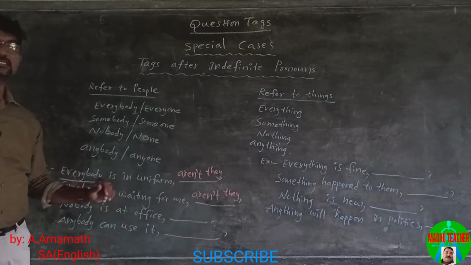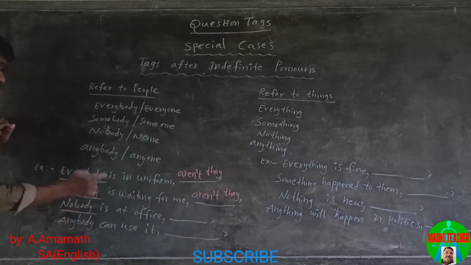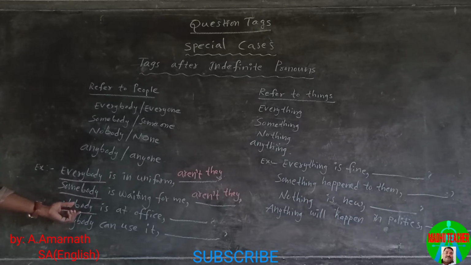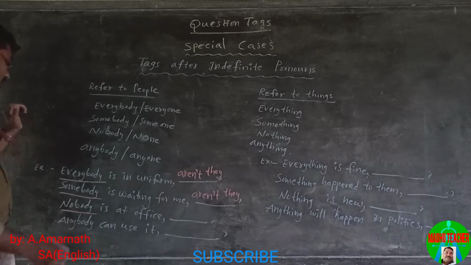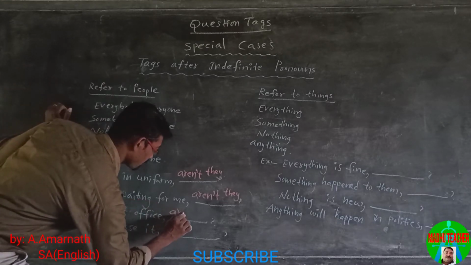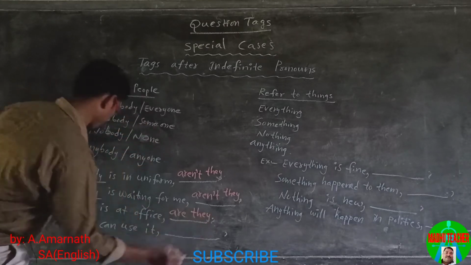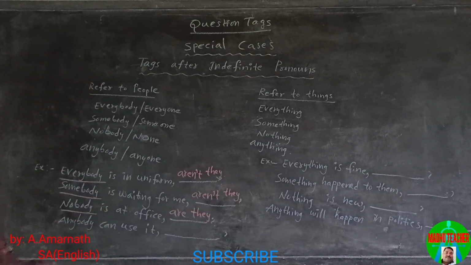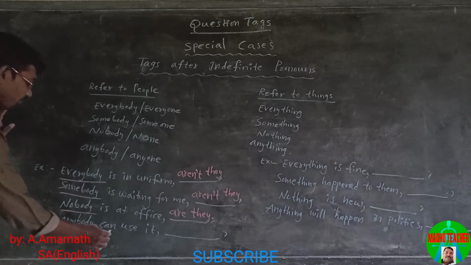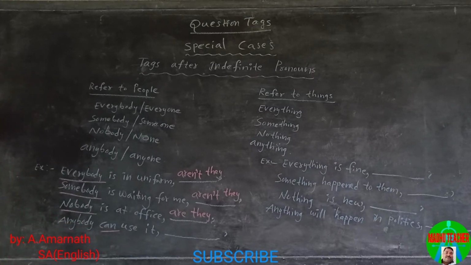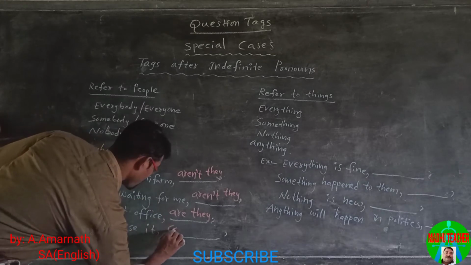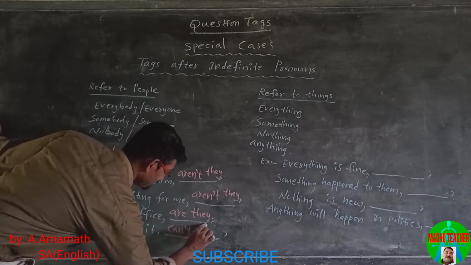Nobody is at office. This statement is negative. Nobody is a negative word, so the tag must be positive. Nobody is at office, are they? Anybody can use it. This is a positive statement, and the helping verb is can, so we use can't they.